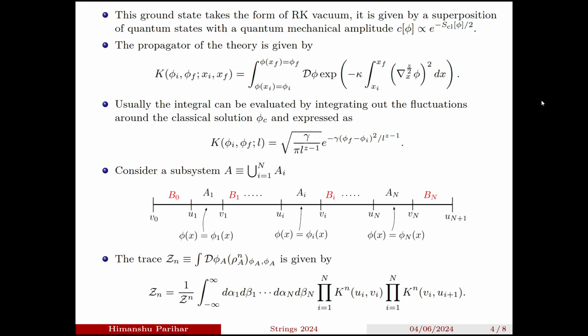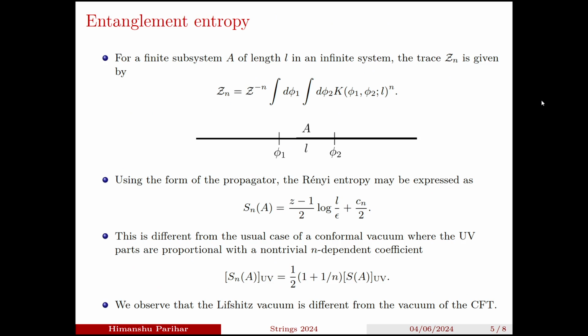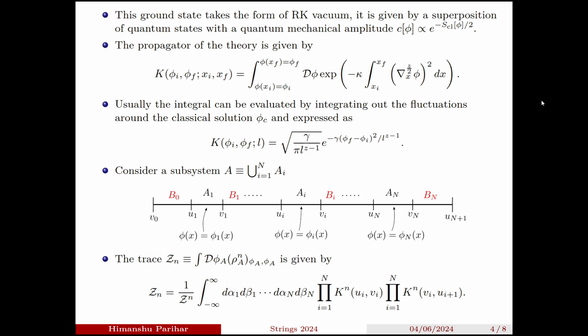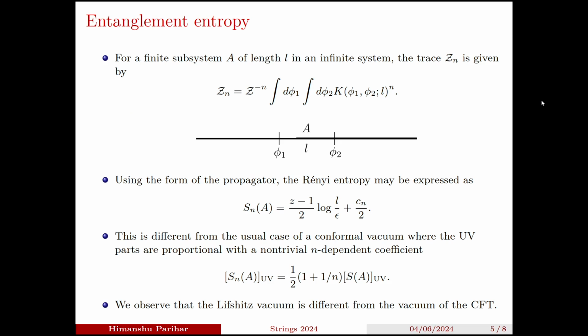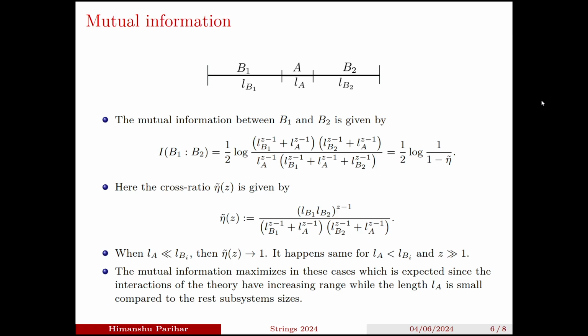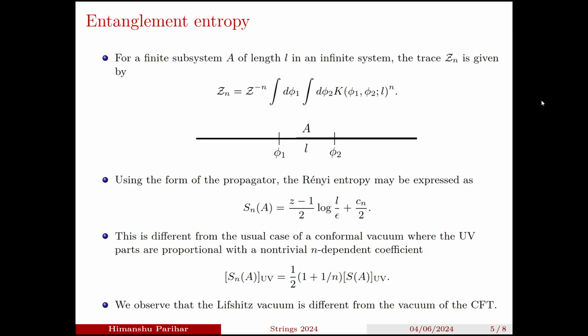Now, for the subsystem configuration shown in this figure, to compute the entanglement entropy in the replica technique, the path integral can be expressed in terms of the propagators at the endpoints of the subsystems. For the entanglement entropy of a subsystem A in an infinite system, the Rényi entropy is given by the following expression. This form is different from the usual case of the conformal vacuum, where the universal part is proportional to a non-trivial n dependence. So it shows that the Lifshitz vacuum is different from the vacuum of the CFT.